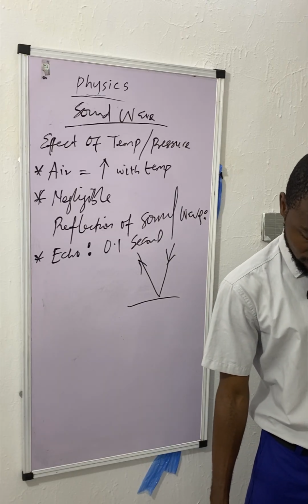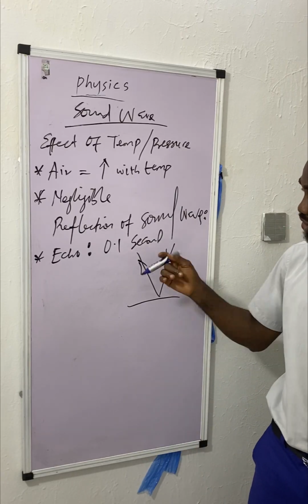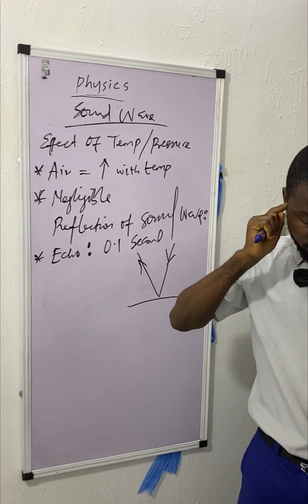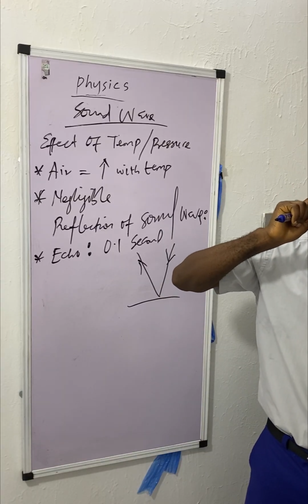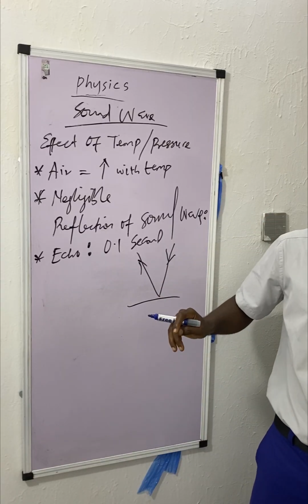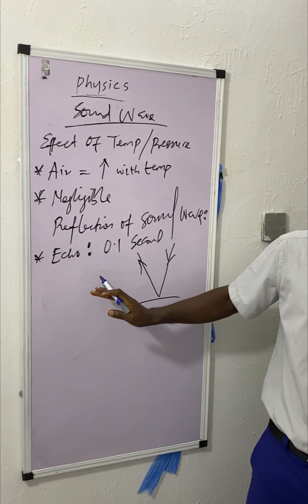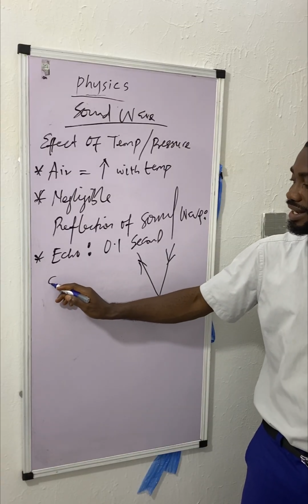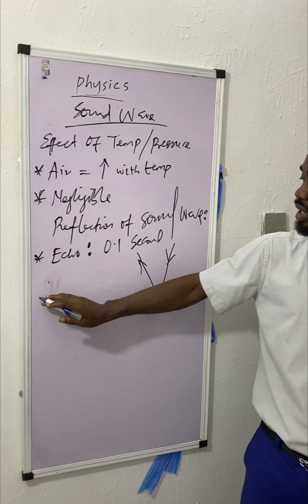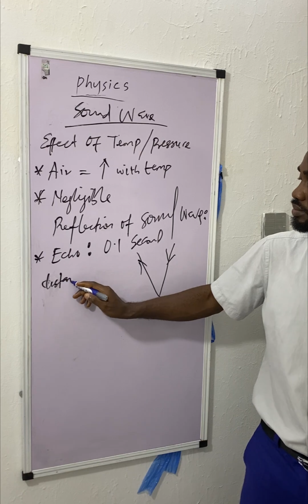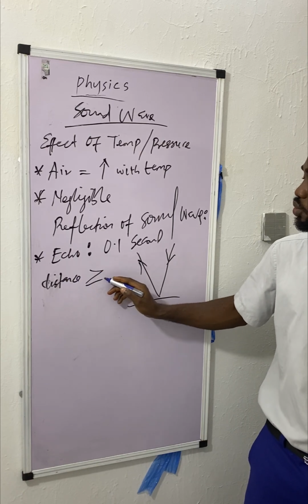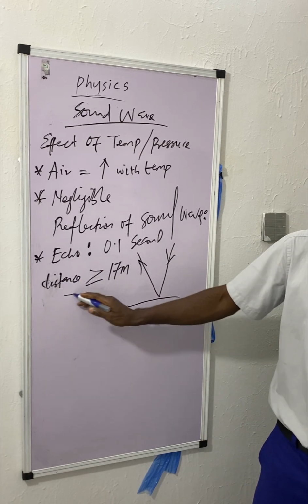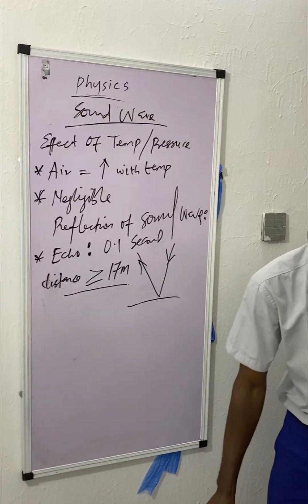After you shout, you hear the rebound of your voice, usually 0.1 second. And the distance of echo is usually greater than or equal to 17 meters. All right, don't forget this. They always set this.